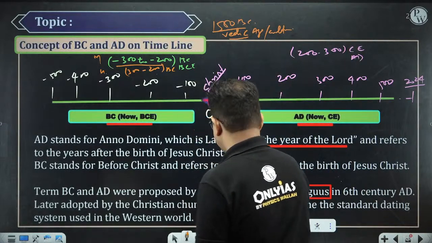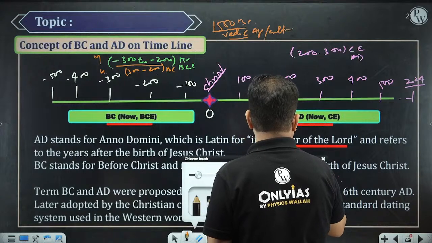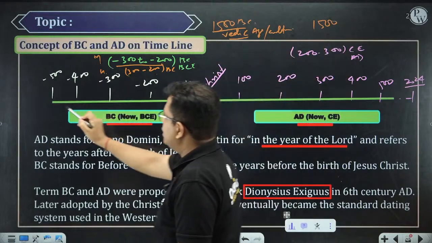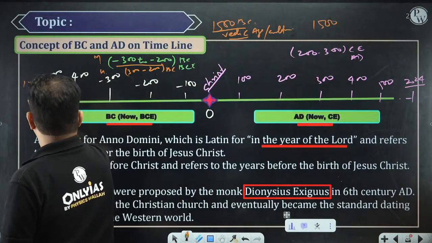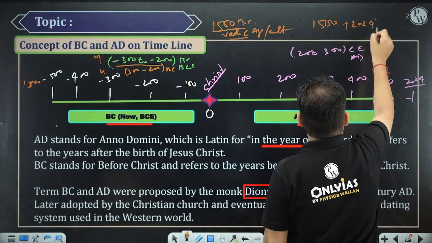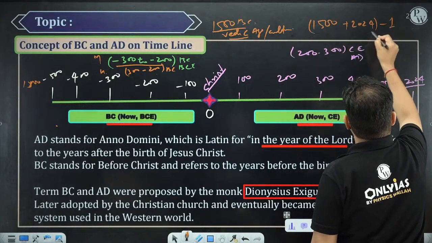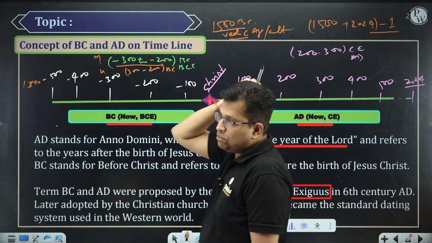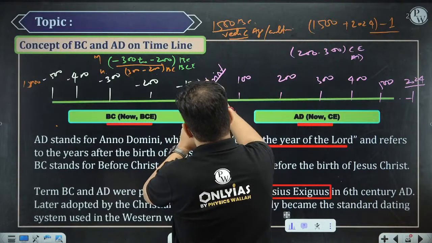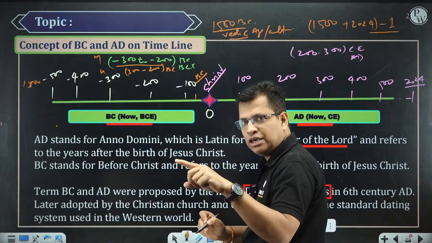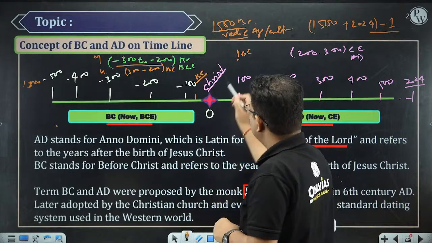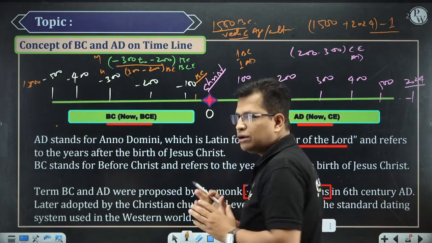So now, the answer will be what? This is your 1500, because from 1500 BC here to 0. So 1500. Now we are into 2024. And then there is the minus 1. Why minus 1? Because here we consider 1 BC, then 1 AD, and there is no 0. Just after the end of 1 BC, we start with 1 AD. The moment we spend 1 BC, we enter into 1 AD. There is no 0 here actually.